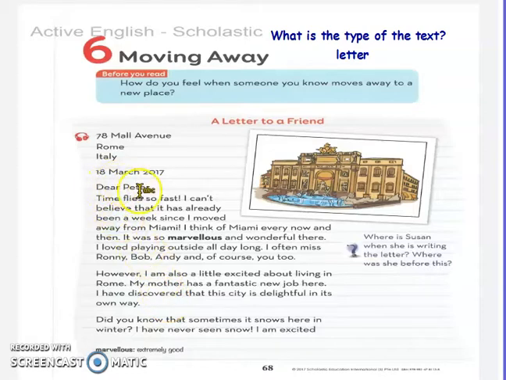Dear Peter. Time flies so fast. I can't believe that it has already been a week since I moved away from Miami. I think of Miami every now and then. It was so marvelous and wonderful there. I loved playing outside all day long.